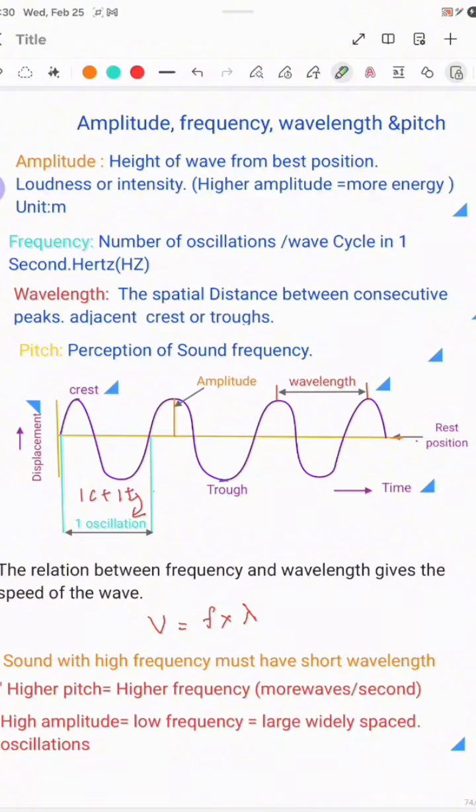There is a formula relating the wavelength and the frequency. They are joined together by the wave speed. So v equals f lambda. That is the relationship.